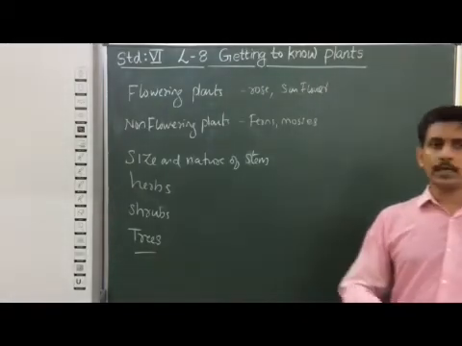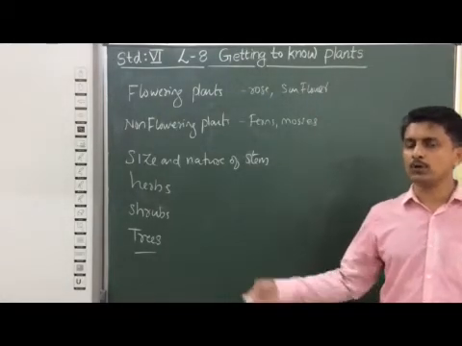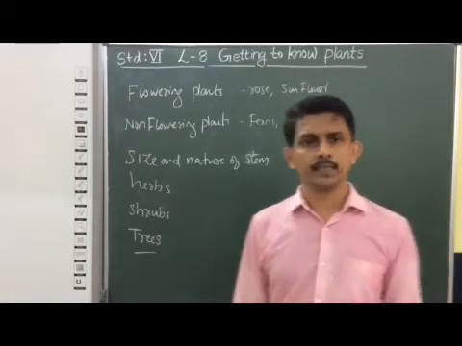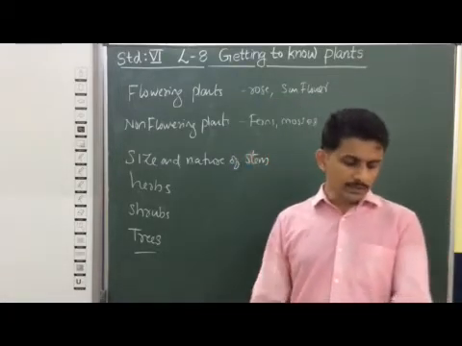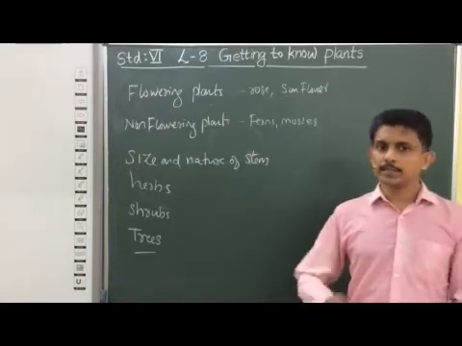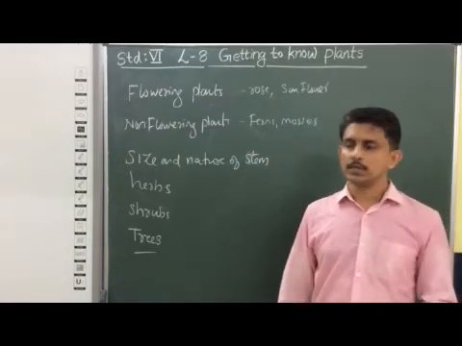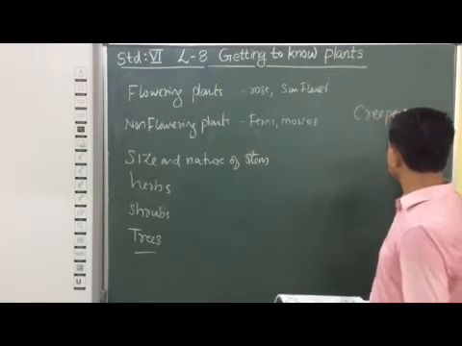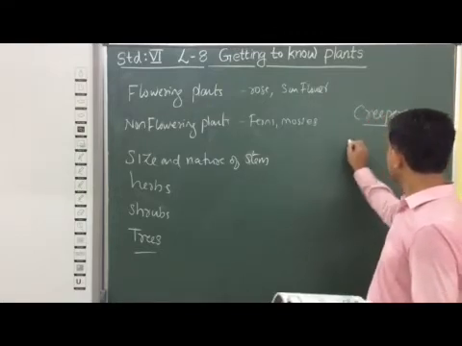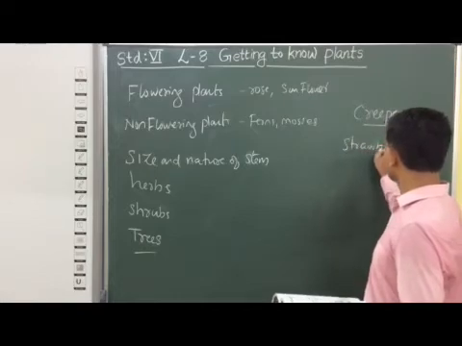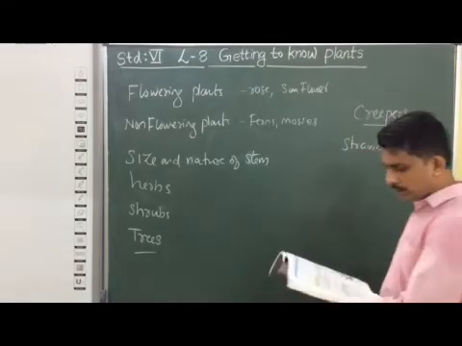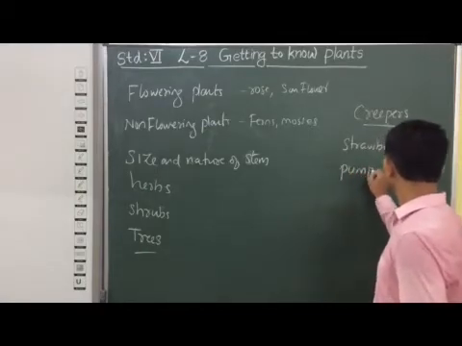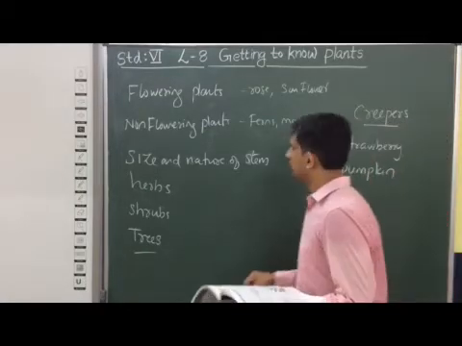Besides this, we are classifying the plants into two more categories known as creepers and climbers. Certain plants spread out on the ground only. Such types of plants we call creepers. For example, strawberry and pumpkin are examples of creepers.